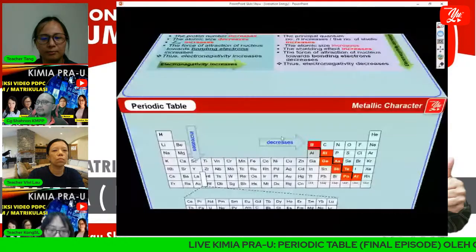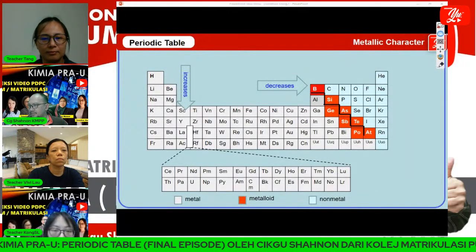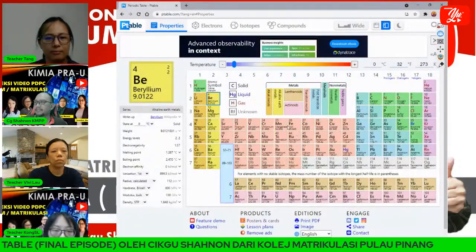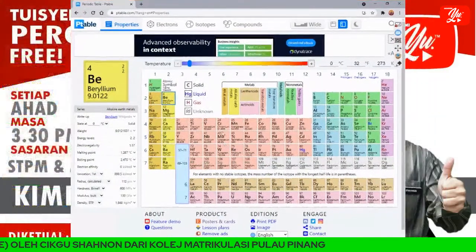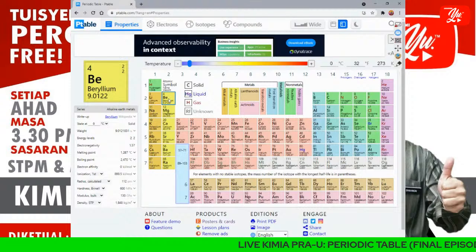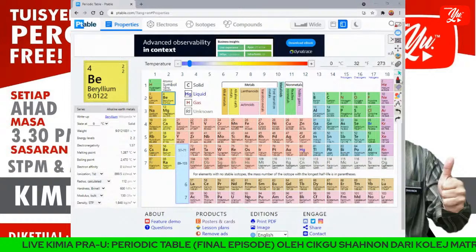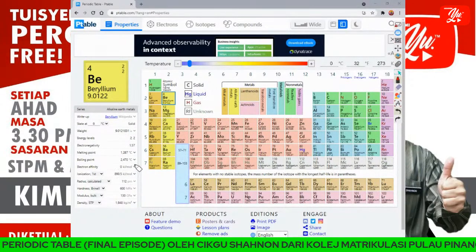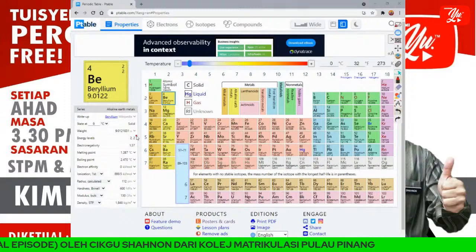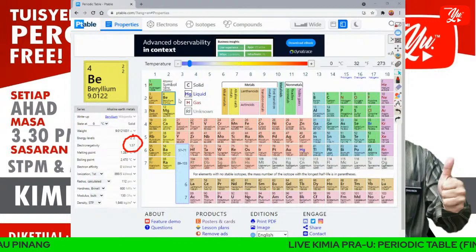So from here, let me show you this one. Okay, this is the periodic table. As I mentioned, let's say I want to cross period 2. This is beryllium, and I will show you the electronegativity here. This is the value of electronegativity, 1.75. This is the electronegativity of beryllium.